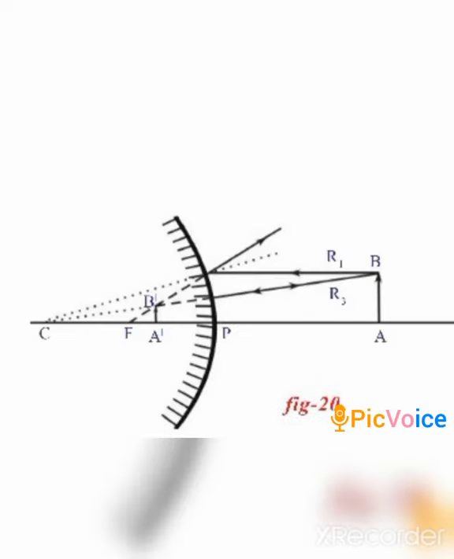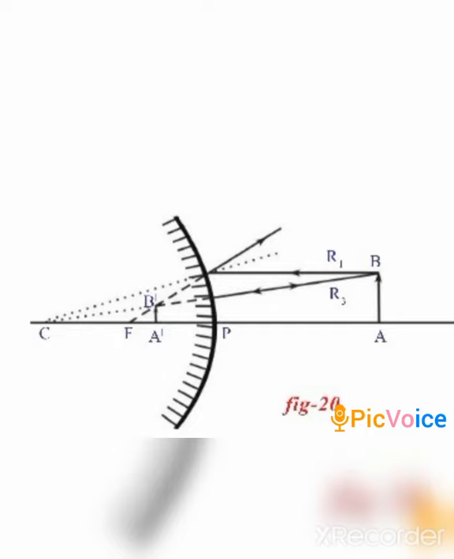On the basis of the three rules, we will now look into a ray diagram for a convex mirror, by placing a candle in front of the mirror. So in this particular image, you can look at AB, think of it as a candle, and it is on the principal axis in front of the convex mirror.